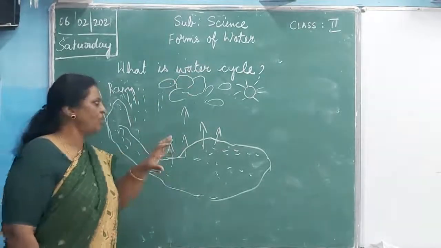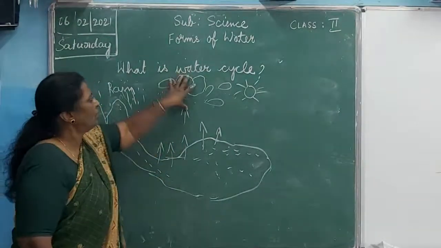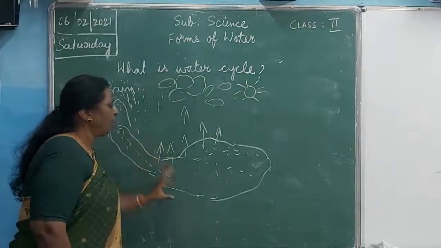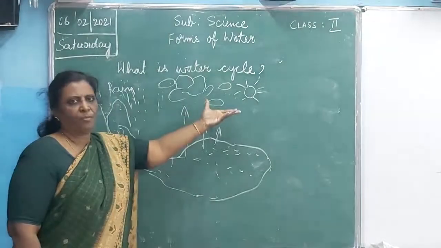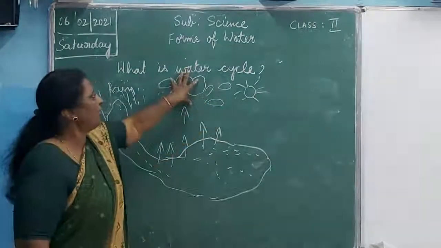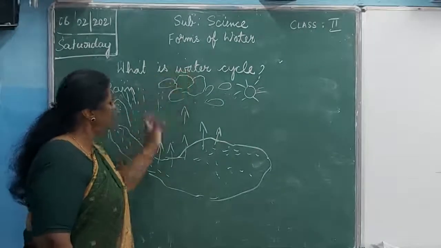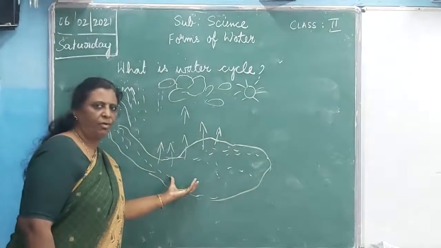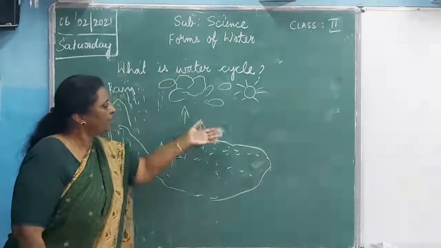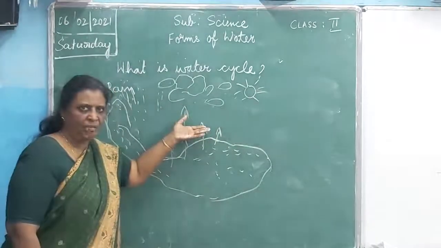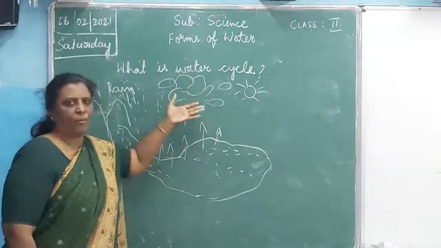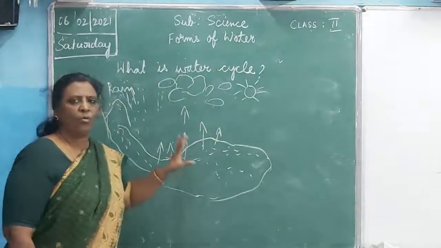The same water is in the solid form on top, coming down in the liquid form as rain, and going up in the gaseous form as steam. So like this is the water cycle.